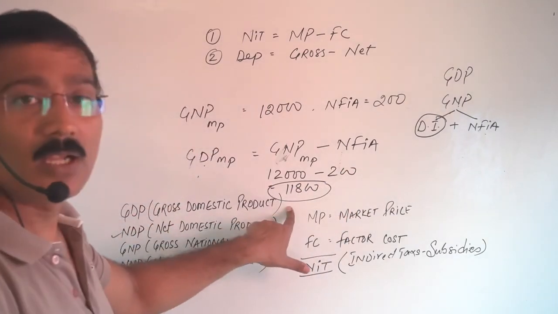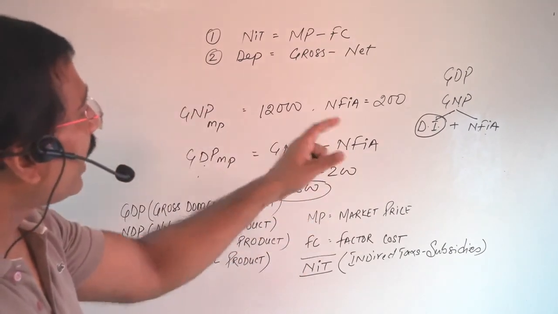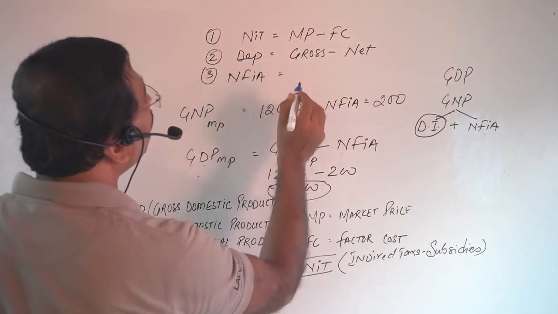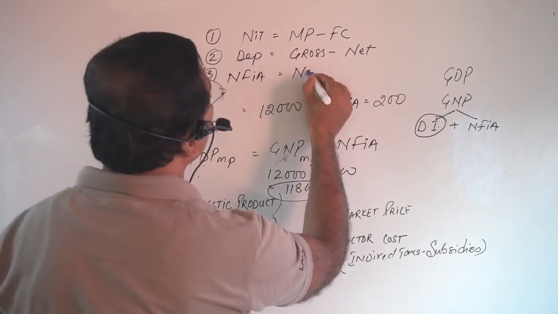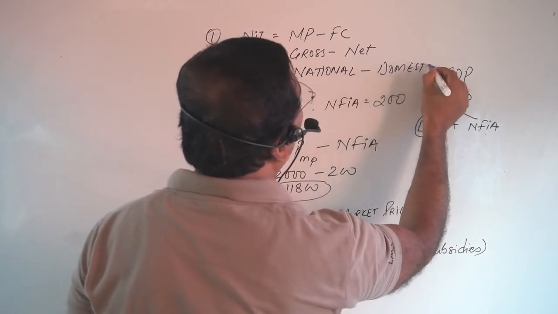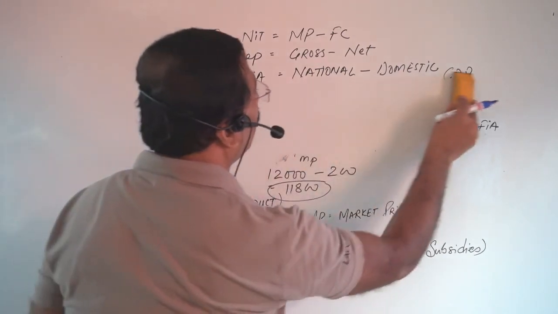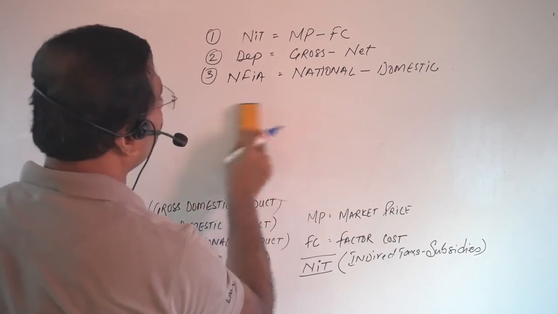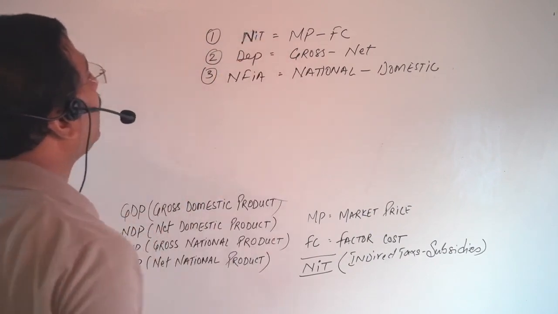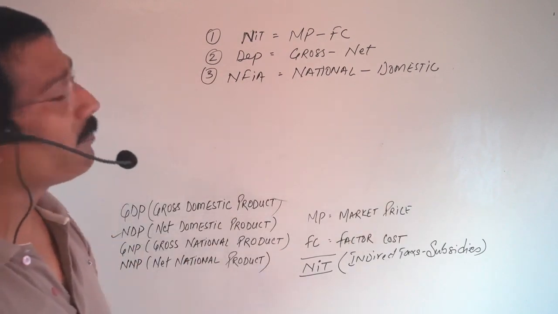Is the concept clear? The difference between the domestic and national is what? That is NFIA. You can write the formula here. NFIA is the difference between national minus domestic. Very clear? These are the 3 basic concepts. Okay. NIT is equal to MP minus FC. Depreciation is equal to gross minus net. NFIA is equal to national minus domestic.